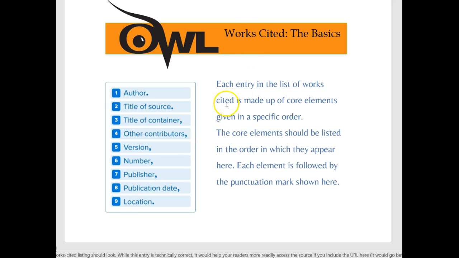If you take a look, everything when you do the works cited page should have the author, the title of the source, the container. Is it coming from a book? Is it coming from a website? What is holding it together? Other contributors, were there editors, different authors, a version number, the publisher, what company is publishing it? Is it Townsend Press? Is it Random House? The publication date, was it published in 2009 or was it published in 1967? And then the location, where did you find it? So it could be a URL, and or pp. for pages.